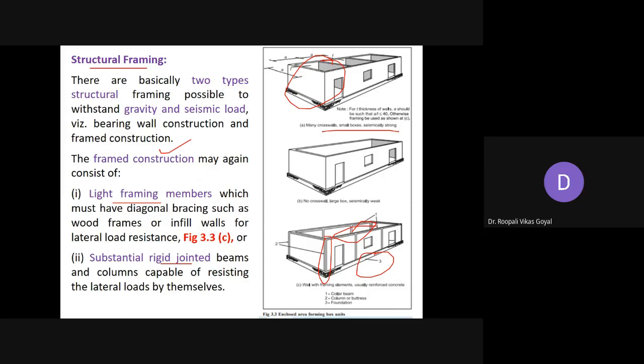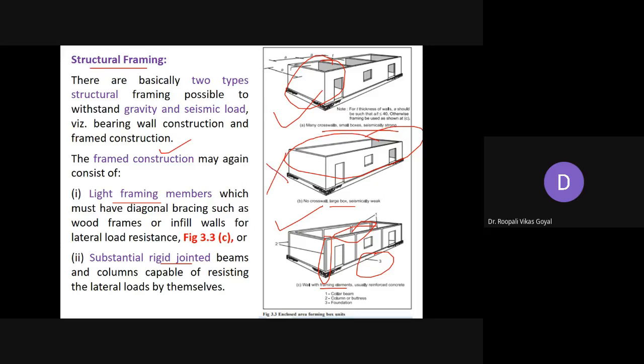Both ways, light framing members or substantial rigid framing, can be adopted for your enclosed spacing to make them more seismically strong as compared to a box which has more length, no cross wall, and is a larger block. That is a seismically weak kind of structure, so this should not be adopted.